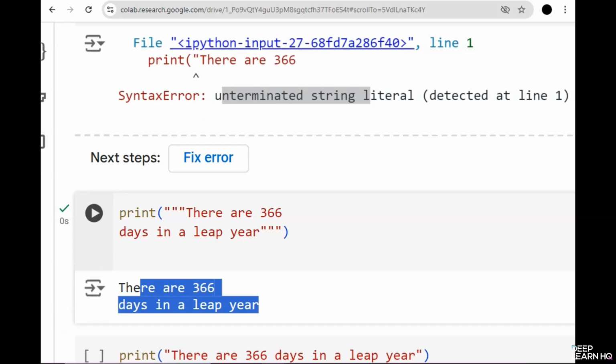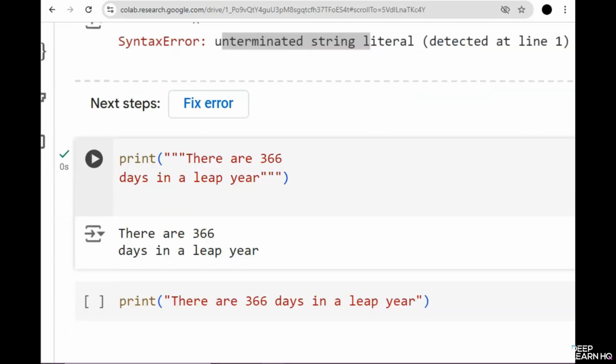The problem here was that you are trying to create a multi-line string with single quotes, which isn't allowed. You can fix this by either using triple quotes or keeping the text on a single line. You can even have a converting units example, but I will suggest you try that by yourself.